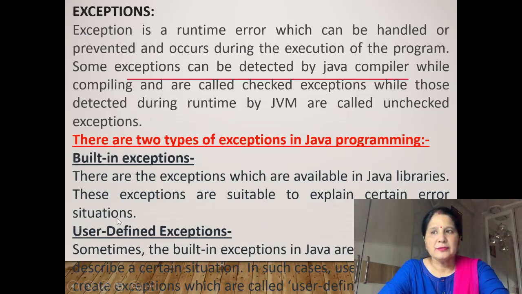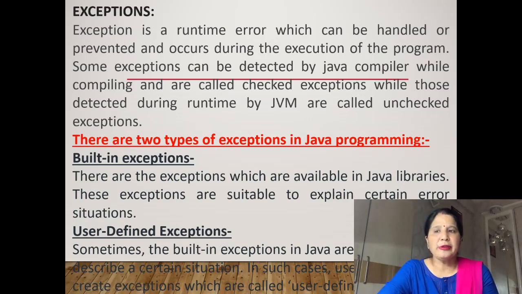The situations which are found by the Java compiler are known as checked exceptions, and the situations which are found by the JVM are known as unchecked exceptions.